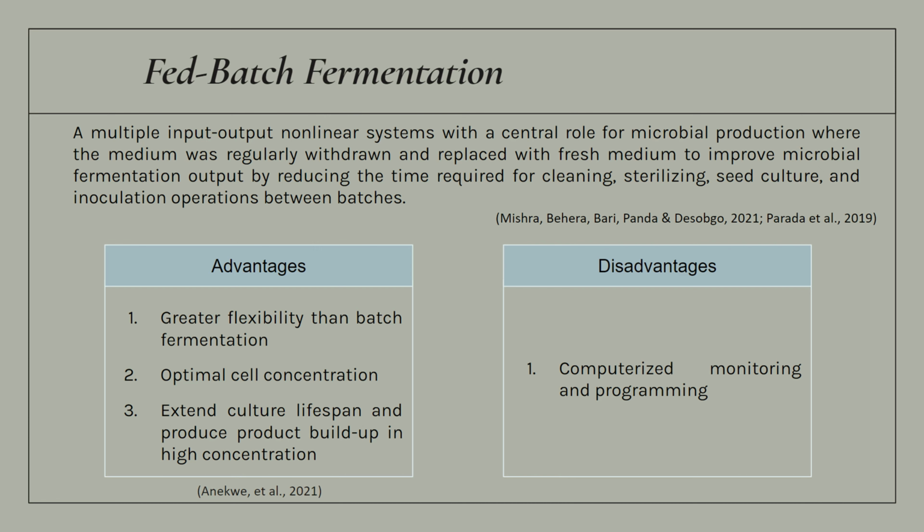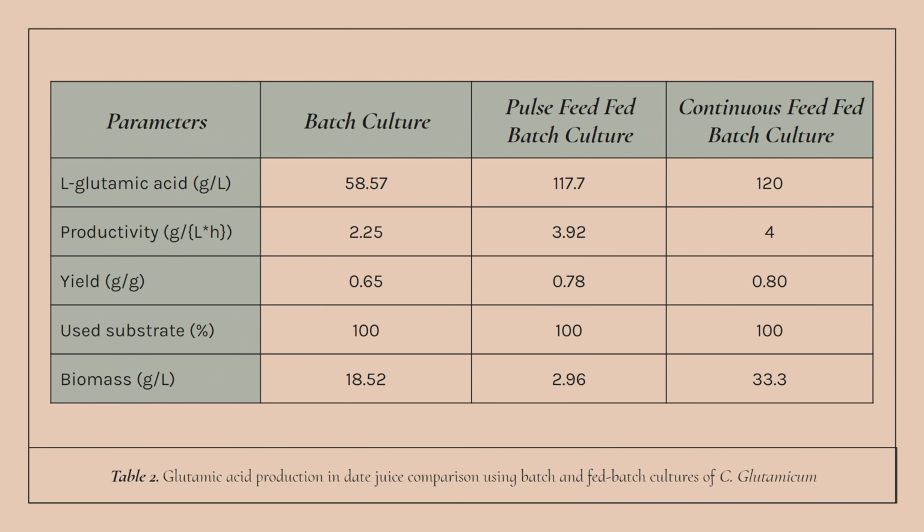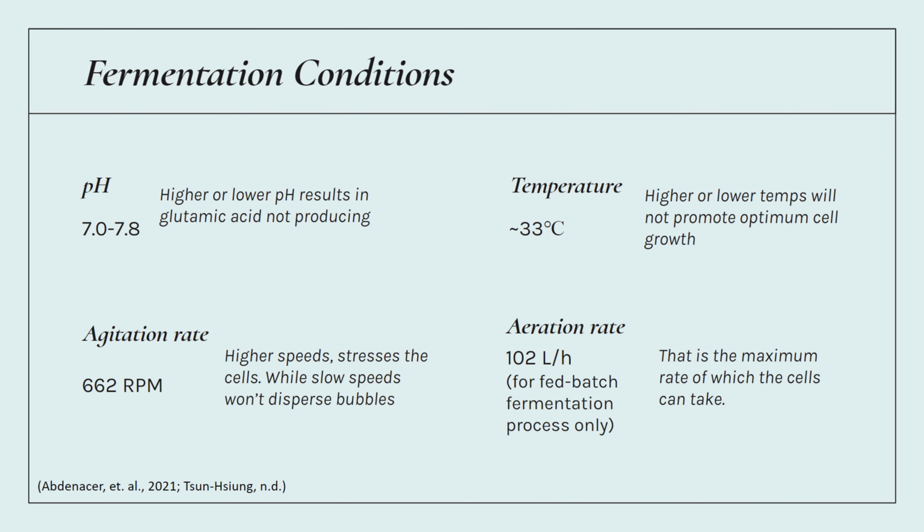They both use date juice as the material with the same amount of total sugar concentration. The table shows a comparison of the three fermentation techniques, which shows that with the same value of substrate used, the fed batch technique came up more efficient than the batch method based on the value of the titer. The continuous feed has slightly higher values of titer, yield, and productivity than the pulse feed. However, the lesser biomass value on the pulse feed can be considered superior for the long run, reducing the complexity during downstream process. Lastly, to obtain an optimal yield, pH, temperature, agitation, and aeration should be maintained around the values stated here throughout the fermentation process.